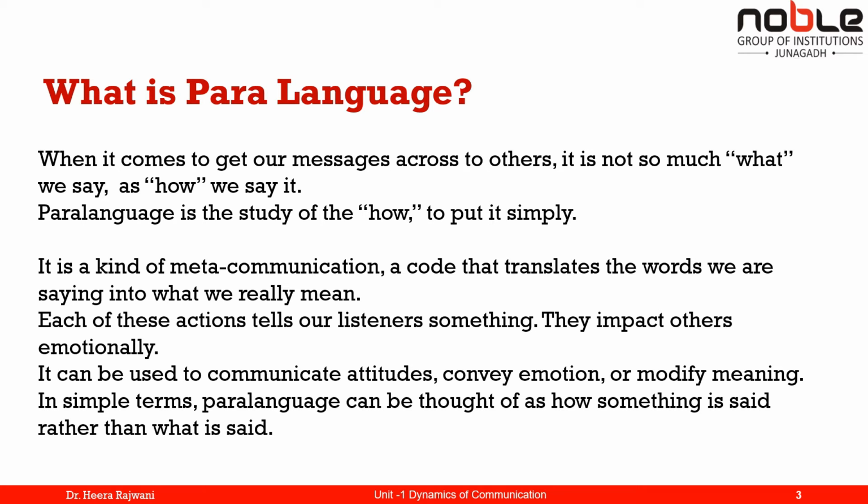If we want to make our speech emotional, then we can add paralanguage features, and these features make our speech emotional. It can be used to communicate attitudes, convey emotion or modify meaning. Sometimes there is something we want to say, but if we use paralanguage features when we say it, then it modifies the meaning. In simple terms, paralanguage can be thought of as how something is said rather than what is said.